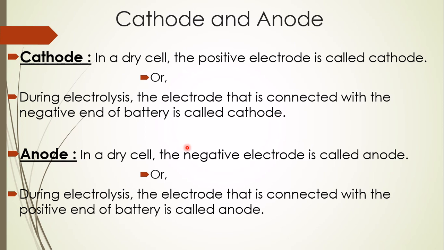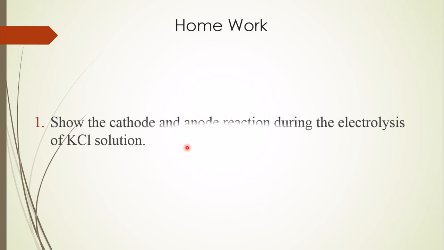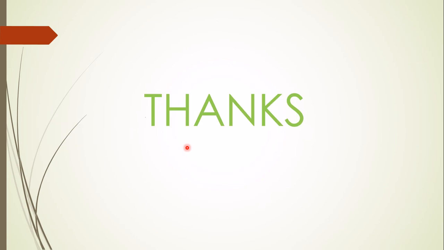So today, up to this point, I will give you homework: show the cathode and anode reactions during the electrolysis of potassium chloride solution. I have shown sodium chloride solution. In the same way, you have to show the reaction only. No need to write in full. You have to show only the reactions at the anode and cathode during the electrolysis of potassium chloride solution.